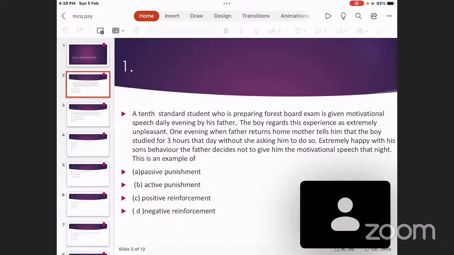And active punishment is what is happening in our households every day: beating the child, abusing the child, hitting the child, making fun of the child. When the child is not doing things properly, telling the child that I'll make fun of you, scolding the child. That is active punishment. Active punishment should be the last resort. It should not be the first resort. So this is operant conditioning.